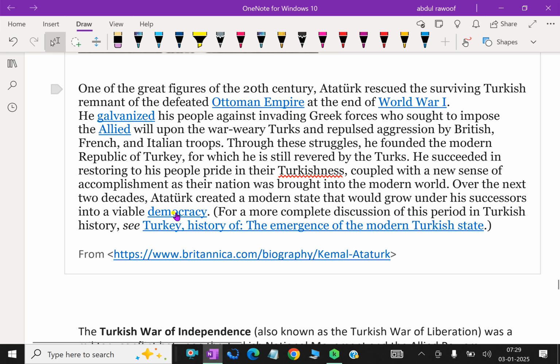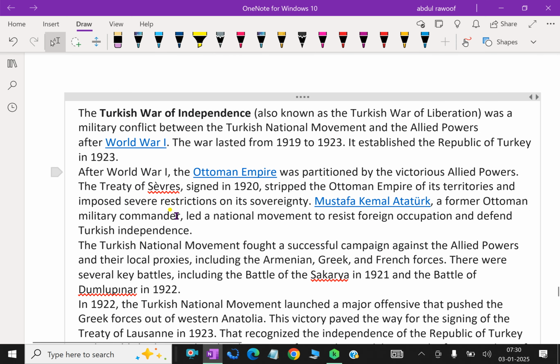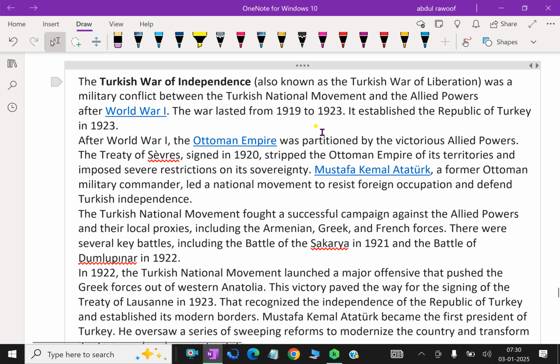Over the next two decades, Atatürk created a modern state that would grow under his successors into a very viable democracy. For more detail, we'll discuss the Turkish War of Independence, also known as the Turkish War of Liberation, a military conflict between the Turkish National Movement and the Allied powers of World War I. The war lasted from 1919 to 1923. It established the Republic of Turkey in 1923.